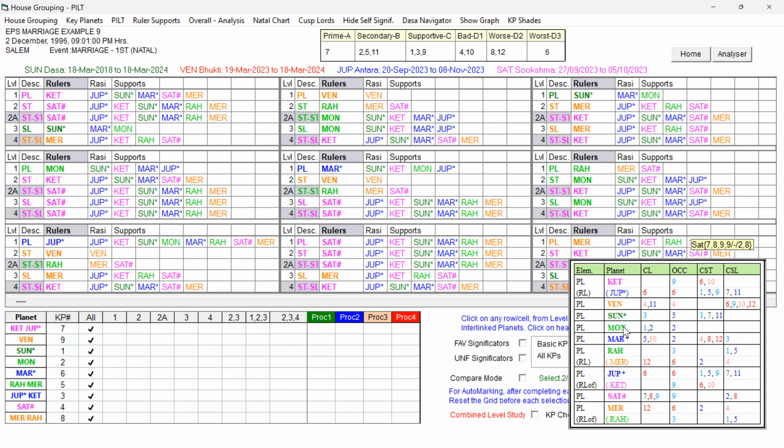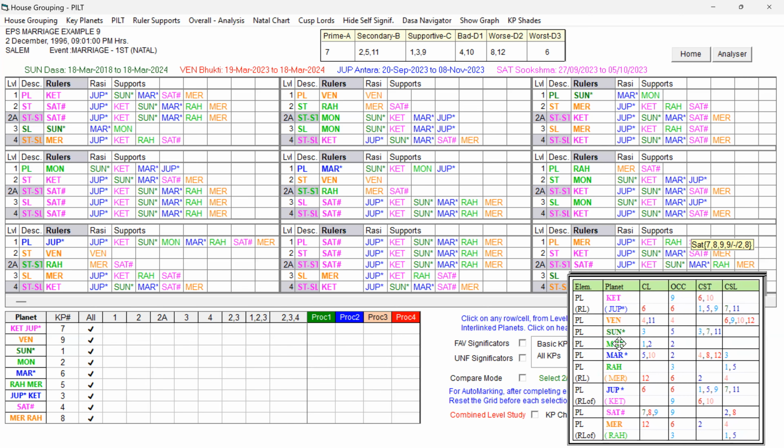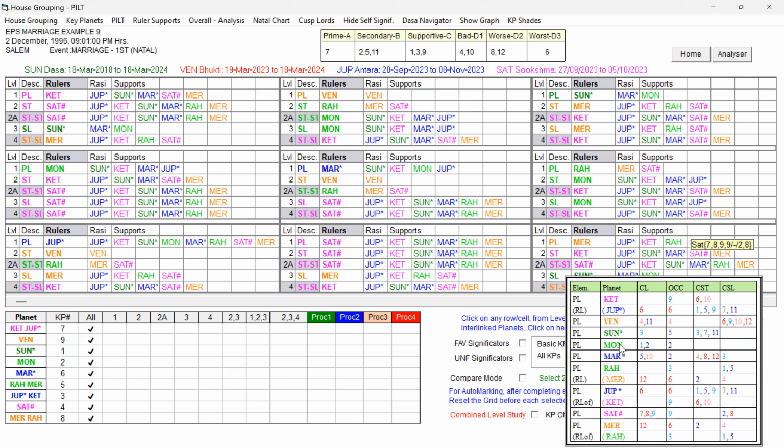Let us examine with the help of the PILT table how far the destiny and the dasa periods are indicating marriage and also timing of marriage. So now let us examine the destiny. The 7th cuspal sublord is Jupiter and 7th lord is Saturn. Saturn is also 2nd cuspal sublord. The 7th sublord is Jupiter, so let us check both the planets. And Venus also we can check, because that is the karaka planet.